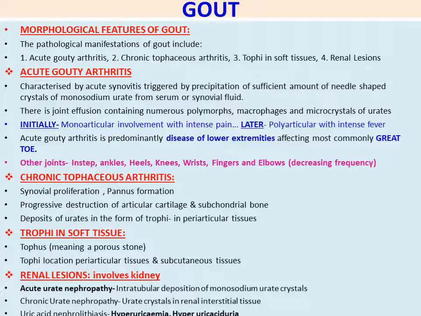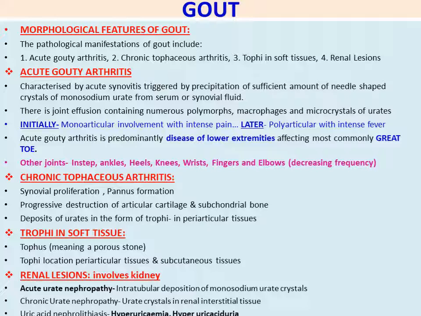Tophi in soft tissue. Then renal lesions involving the kidney. Acute urate nephropathy: intratubular deposition of monosodium urate crystals. So inside the tubules, you can get urate crystals accumulated. Chronic urate nephropathy: urate crystals in renal interstitial tissue.